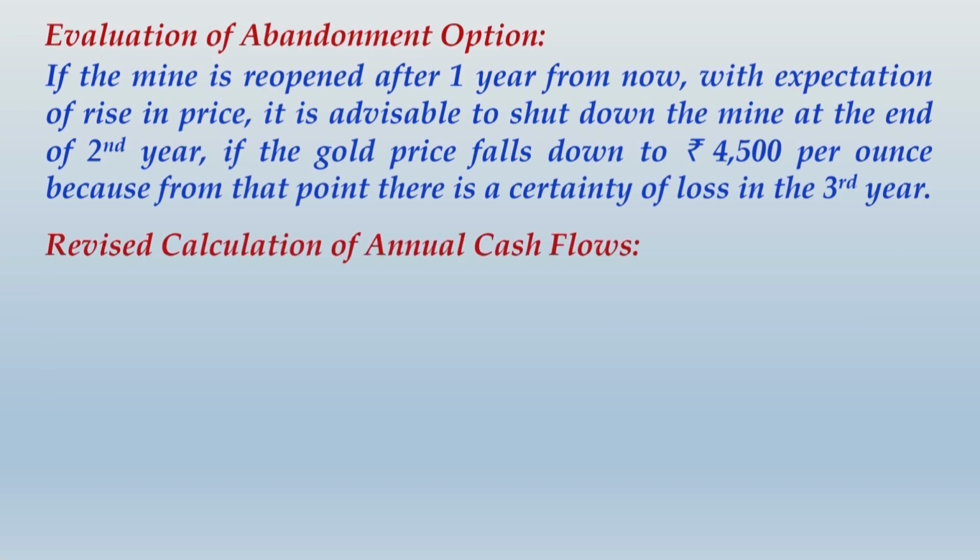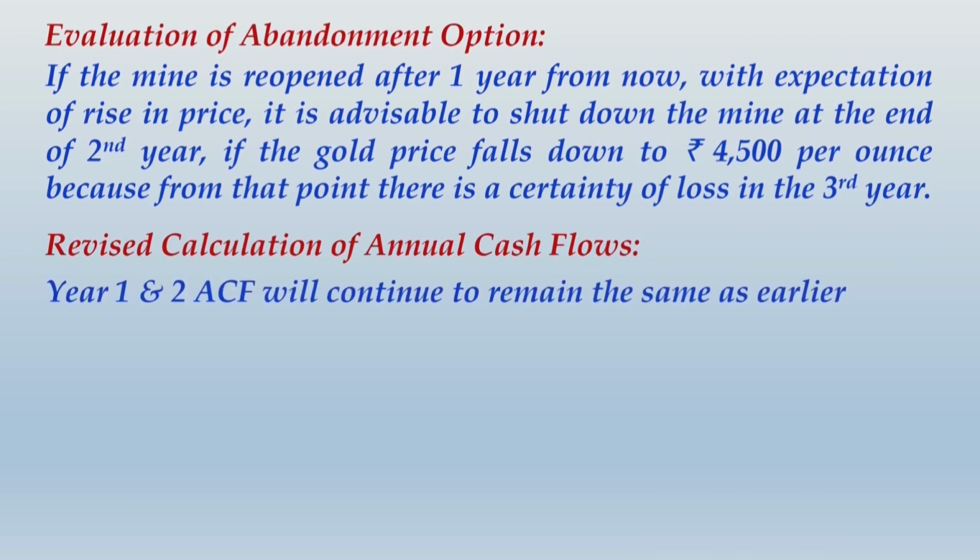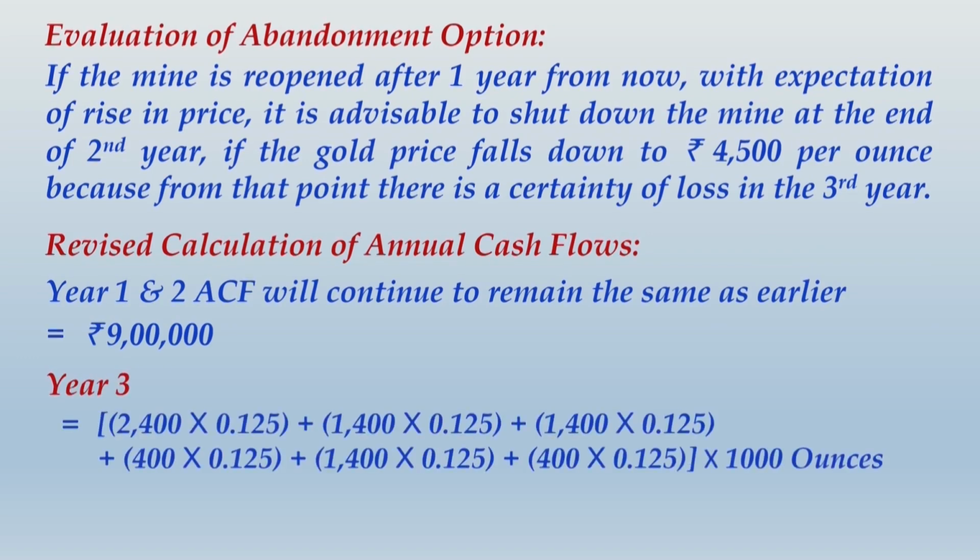So revised calculation of annual cash flows. As we have dealt with in the earlier part, the cash flows of year 1 and 2 will remain the same. In this scenario, the cash flows in the first and second year will be 9 lakhs per annum. How we got this 9 lakhs per annum? We have already shown the workings earlier. And for year 3, the cash flow will be rupees 9,25,000. So just a little increase in the cash flow because of abandonment option.